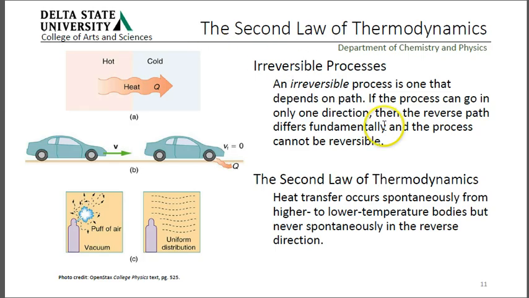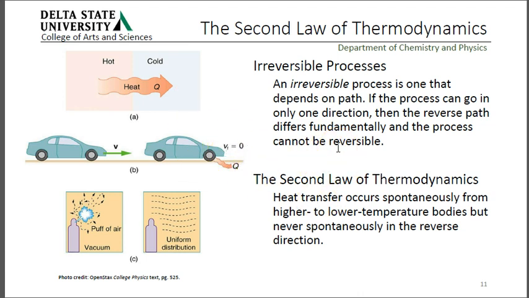So, what's an irreversible process? One that depends on path. If the process can go in only one direction and the reverse path differs fundamentally, then the process cannot be reversible. All right, hitting your brakes when you're trying to slow down the car is a great example. You convert energy into heat. That heat is then lost to you. You cannot do work with it, and you have lost energy in the system that is not reversible.